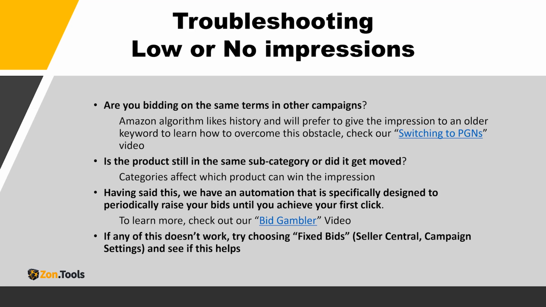So, for example, you might put $5, but Amazon may be bidding 10 cents or 20 cents for the auction when you are bidding against your competitors. So, if you put fixed bids, you're going to be using the bid that you specified in the system. This may cause your ACoS to increase, but you can see that at least for a short amount of time, you can check and see if you're getting more impressions if you bid higher.